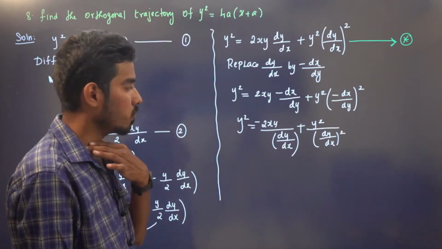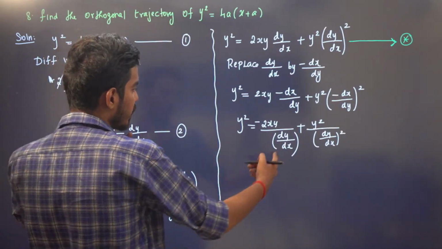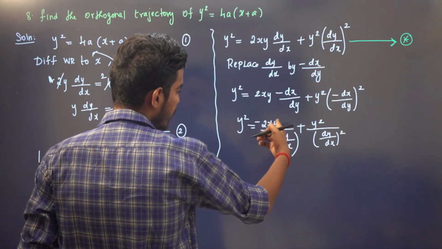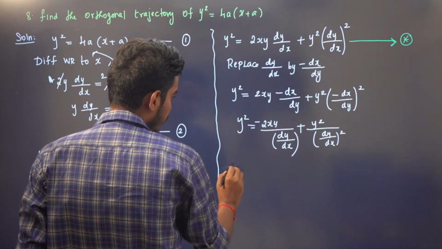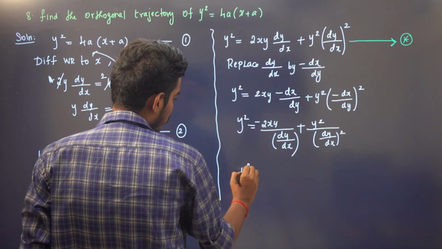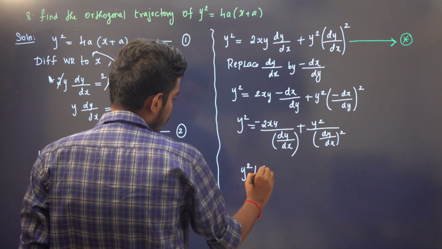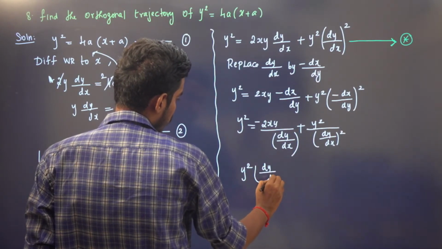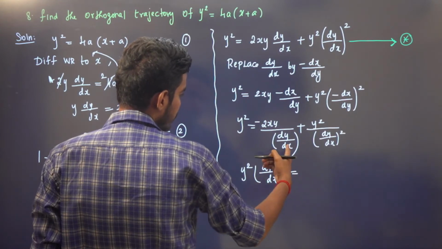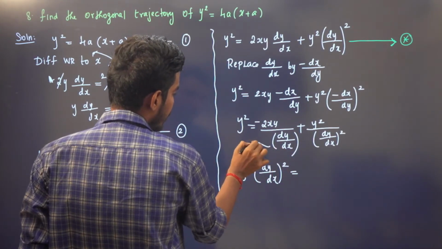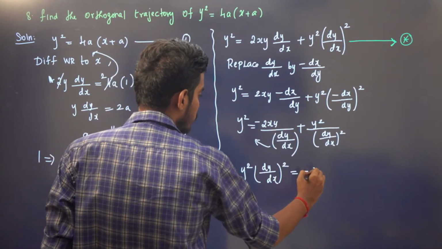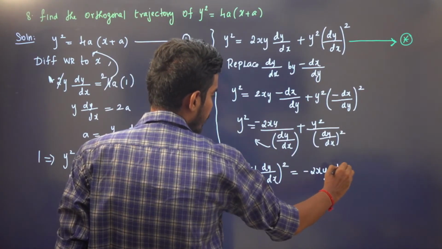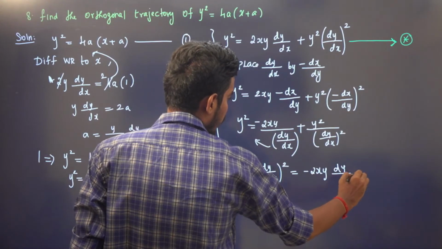I'm going to take LCM now. So what is the LCM here? I'm going to multiply dy by dx here, dy by dx here. So if I multiply dy by dx here, we have y square dy by dx whole square, right? I'm just taking LCM here and then I'm multiplying here, right? So I have to multiply dy by dx, dy by dx. So we have minus 2xy dy by dx plus y square.